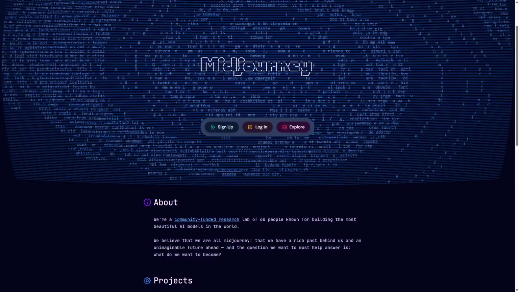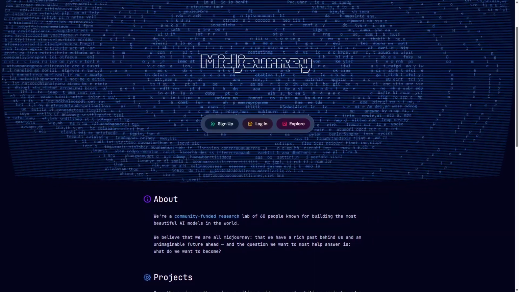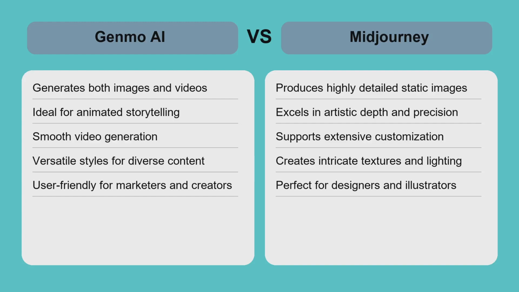When comparing Genmo AI and Midjourney, the choice depends on your creative needs. If you require animated content or video storytelling, Genmo AI offers a straightforward solution with smooth motion and diverse styles. On the other hand, Midjourney excels in generating detailed, artistic static images with rich textures and lighting, perfect for high-resolution artwork. Trade-offs include Genmo AI's less detailed still images versus Midjourney's lack of animation capabilities.